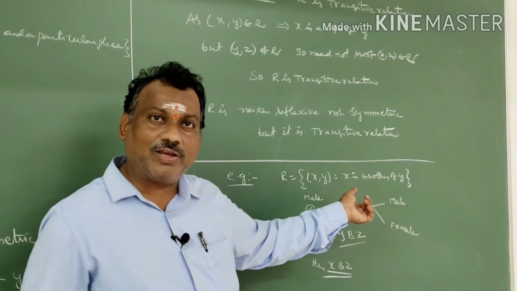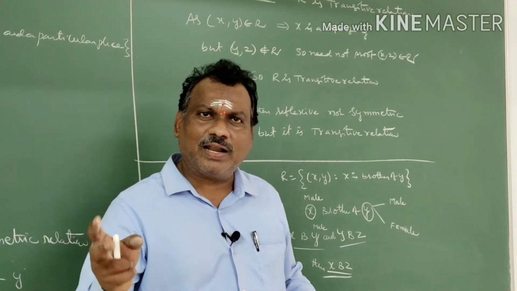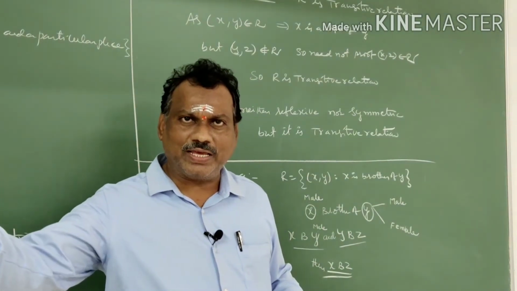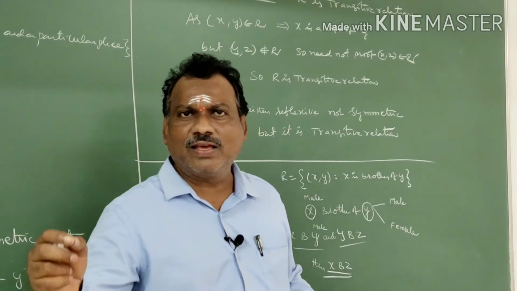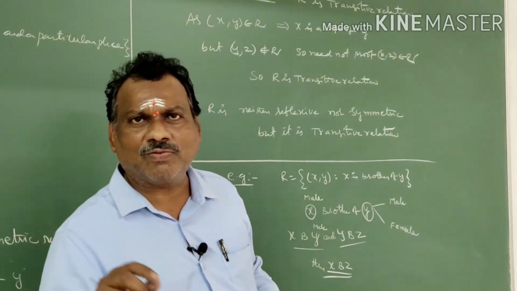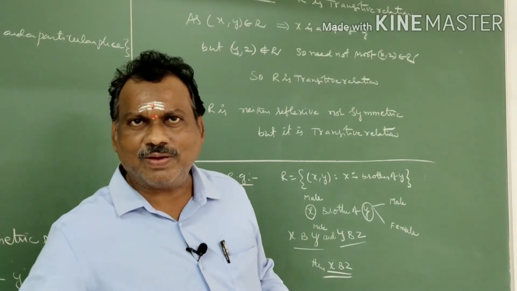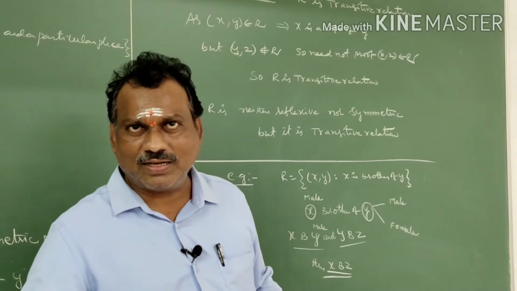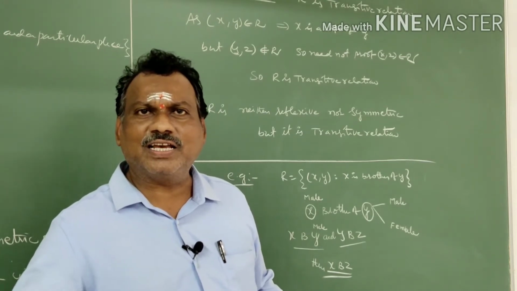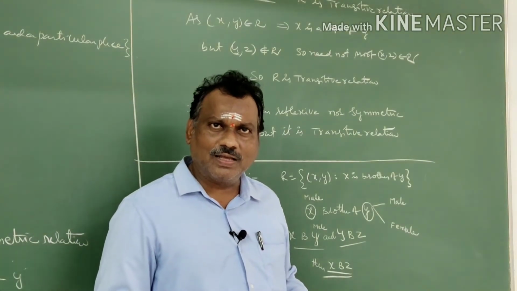Next, symmetric, you want to check. If XY belongs to R, definitely YX also should. XY belongs to R: X is a father of Y. If YX belongs to R, the YX case is not possible because Y is not a father of X. Y is a son of X. That's why YX does not follow, so it is not symmetric.